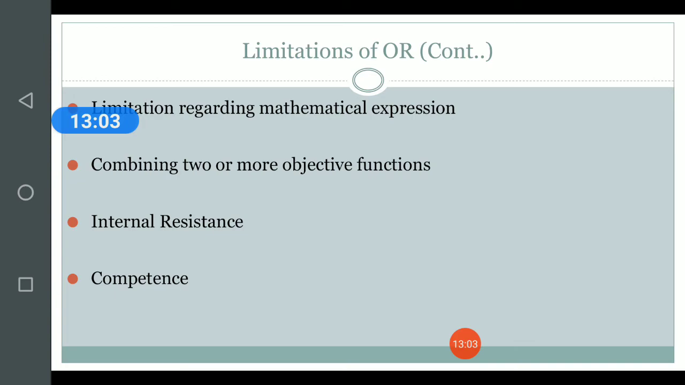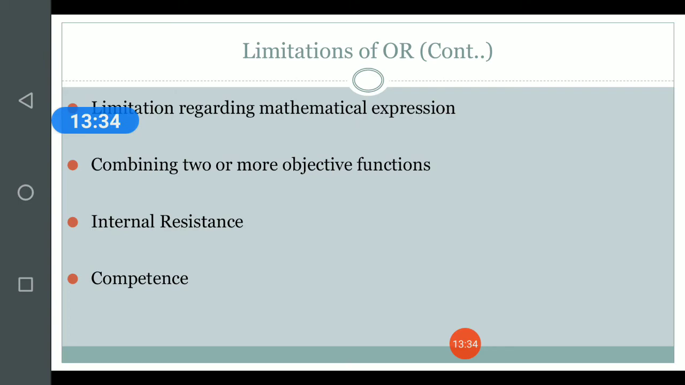The next limitation is regarding the mathematical expression. Many of the decision making situations can be converted into a mathematical expression or a mathematical model, but few of them may not be able to be converted into a mathematical expression, and because of which no operations research technique can be adopted in such cases.